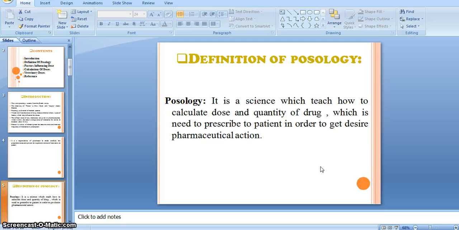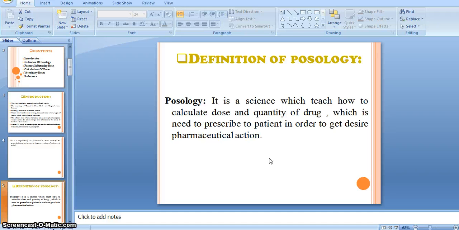Posology teaches us how to calculate the drug dose and quantity of drug which helps to get the desired pharmacological actions, right? The simple meaning is that from this chapter we learn the calculation of dose: how to calculate the dose, and which kinds of factors may affect the dose.